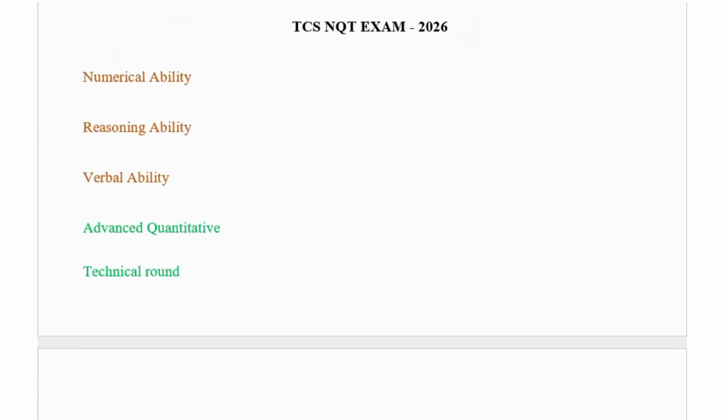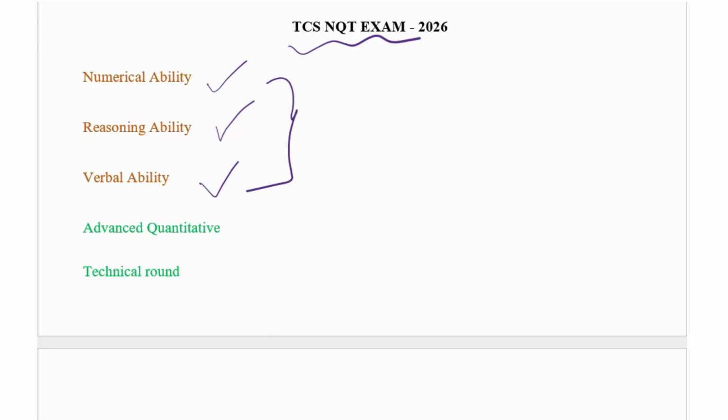So, TCS NQT exam 2026. Normally, if anyone has written in earlier batches, they can easily know how TCS conducts the exam. In the TCS NQT exam, the first section would be numerical ability, reasoning ability and verbal ability. We have to be very thorough in these topics.